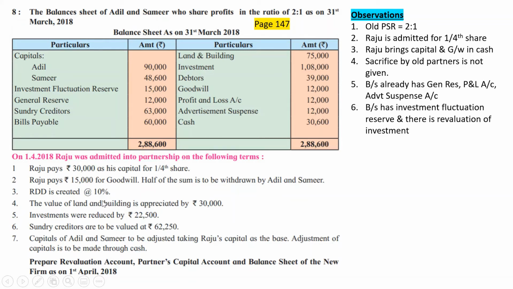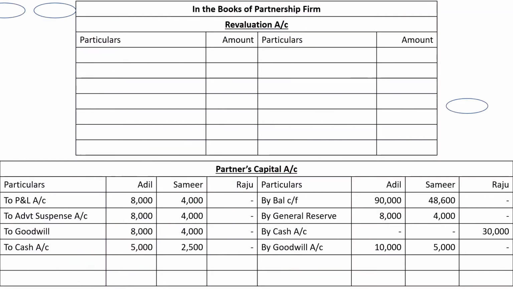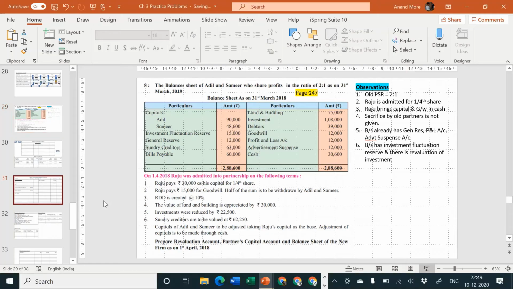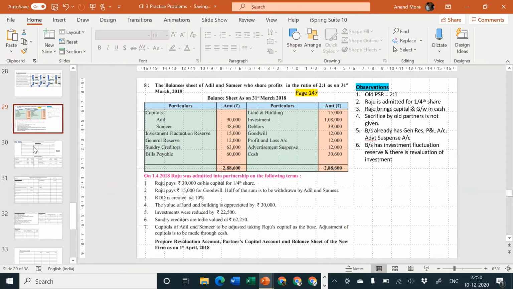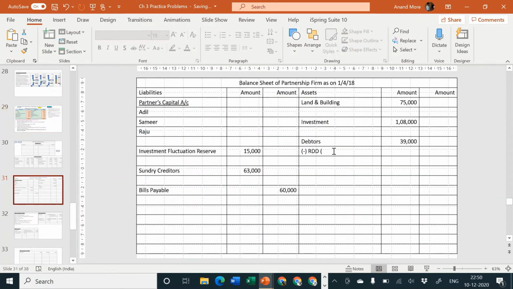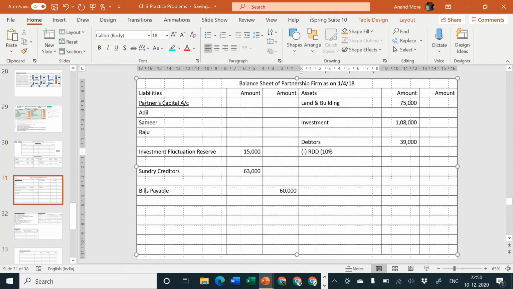Good. RDD is created at the rate of 10%. Very simple adjustment. RDD created at the rate of 10% less from debtors. How much percent they have told us? 10%. Okay, so 10%. That goes to 3,900.